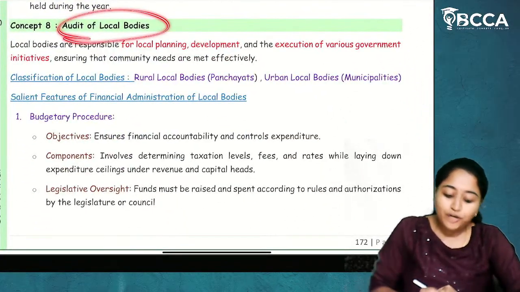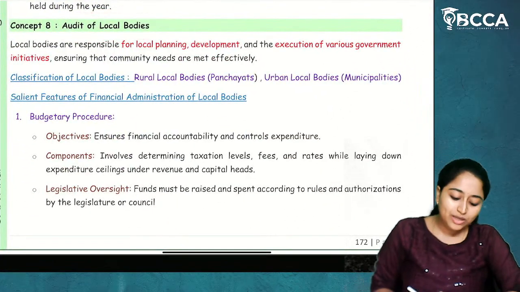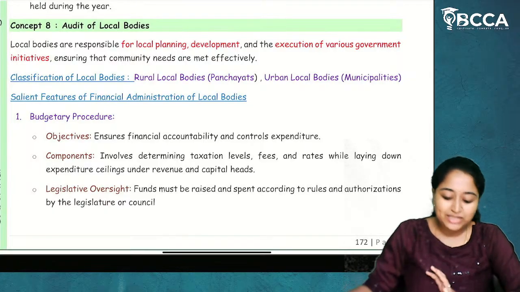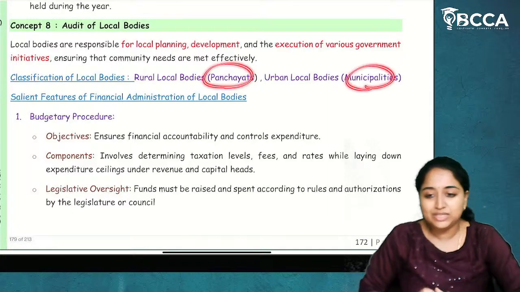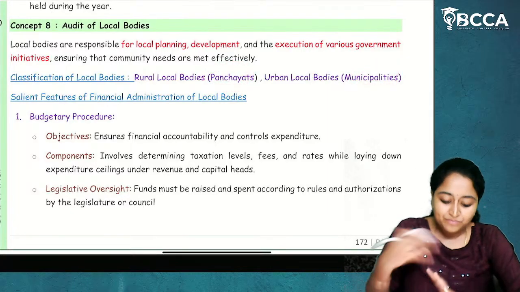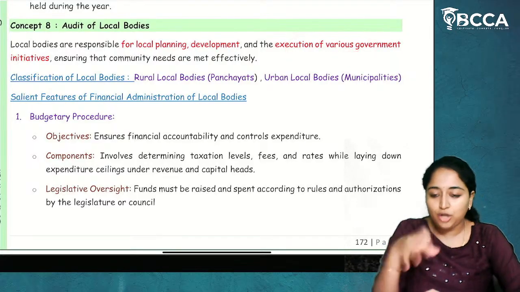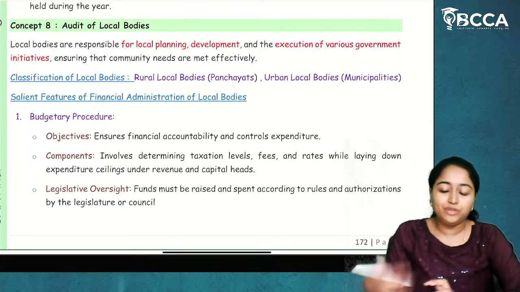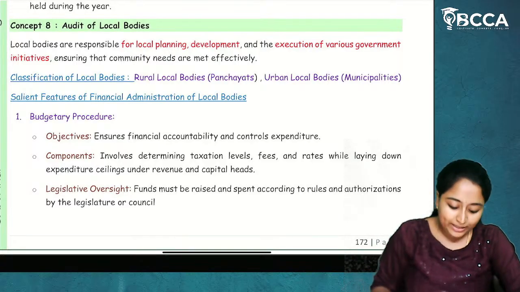Now next, audit of local bodies. Now what are local bodies? Nothing but there are rural local bodies and urban local bodies like panchayats and municipalities. Now what will these panchayats and municipalities work for? They will work for the development of that particular area. So they will try to plan and execute the work progress in that particular area.